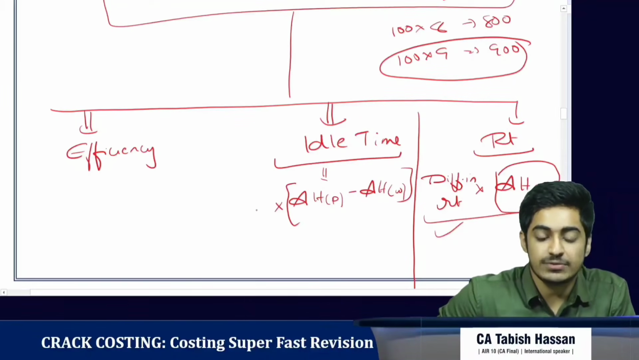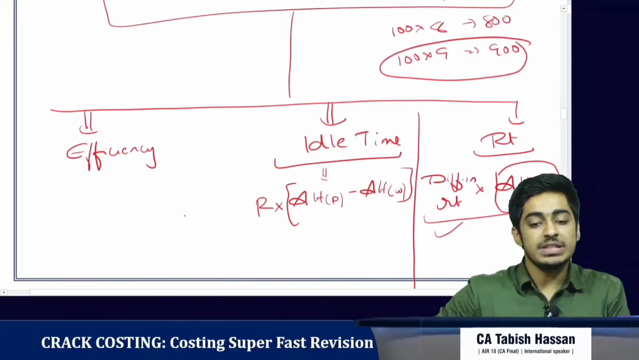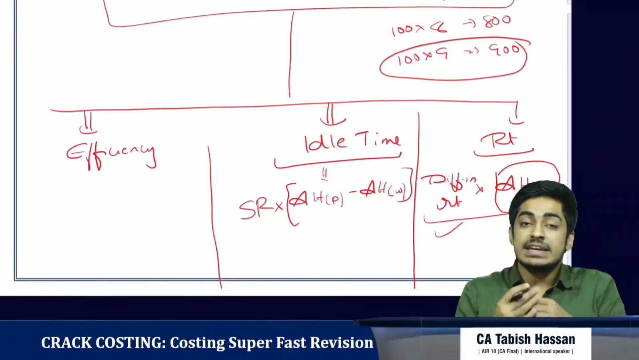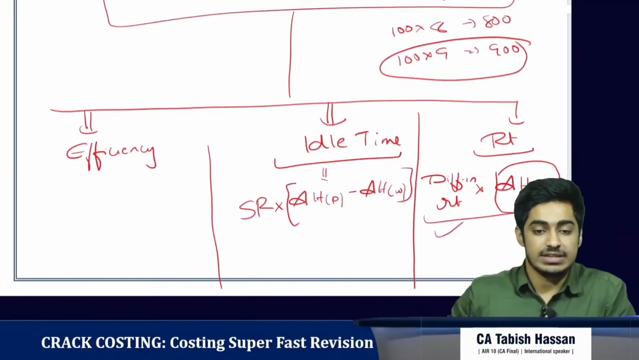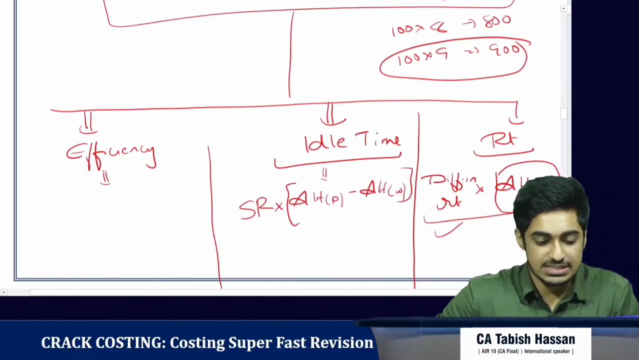We multiply it with the rate. And what is the rate we are multiplying it with? We are multiplying it with standard rate. Why standard rate? Because the difference in rate is already covered in the labor rate variance. Clear? So now we have the efficiency variance.